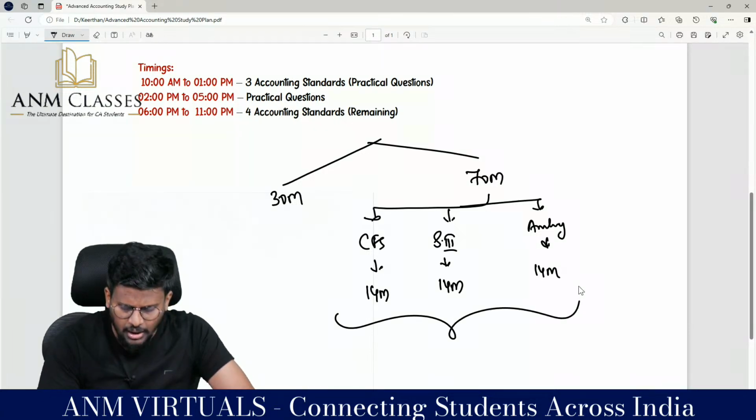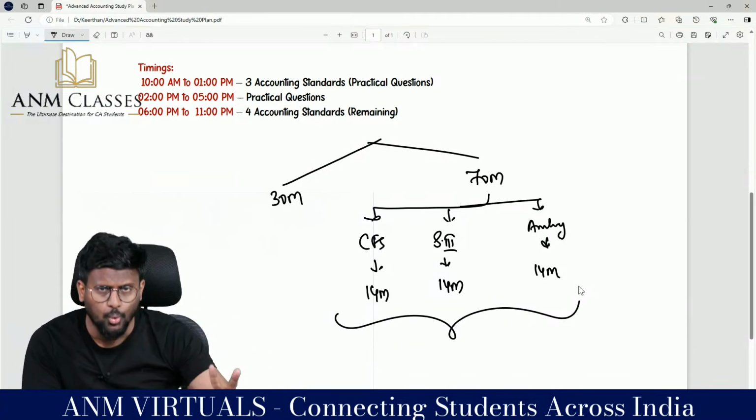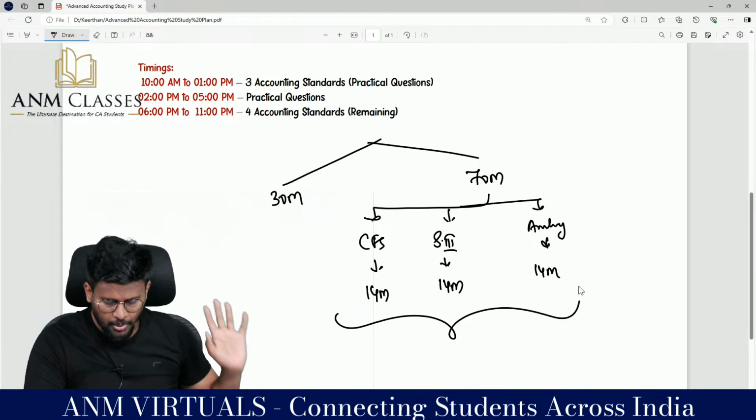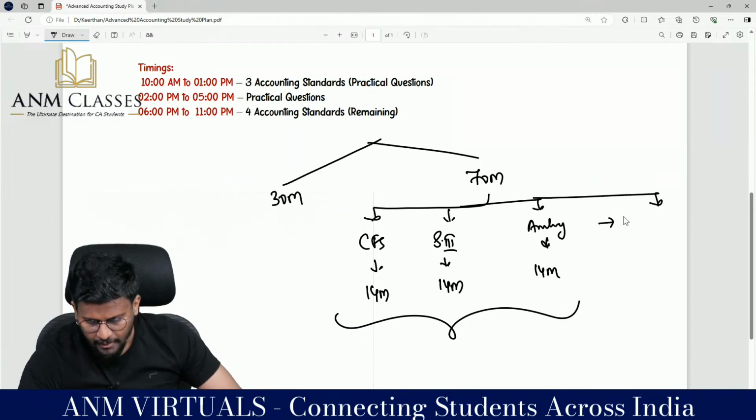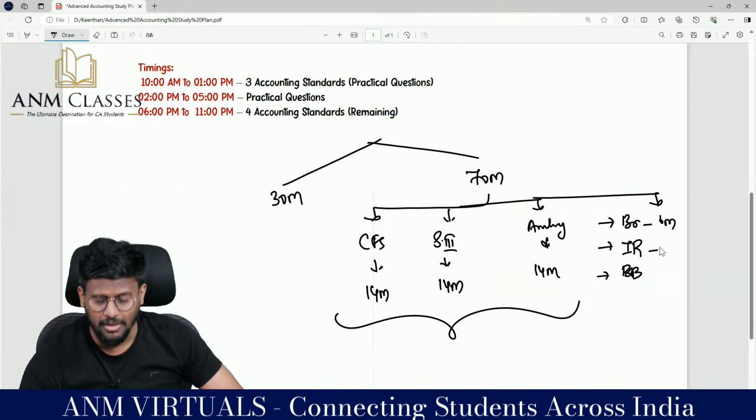Out of the 3, if you are strong in any 2, you are done with the exam. This is 14, 14, 14 they are asking. Then they are asking for branch, internal reconstruction, then buyback. Branch they are asking for 6 marks, internal reconstruction 10 marks, and buyback here or there 5 marks.